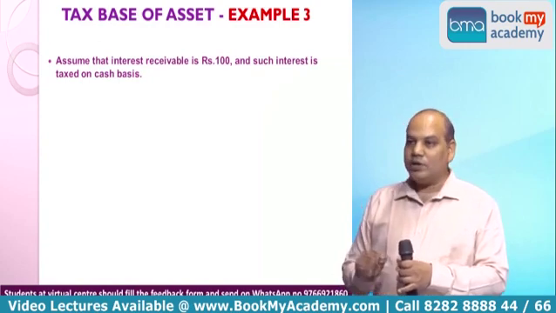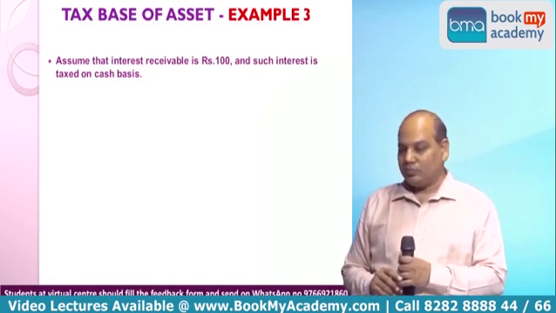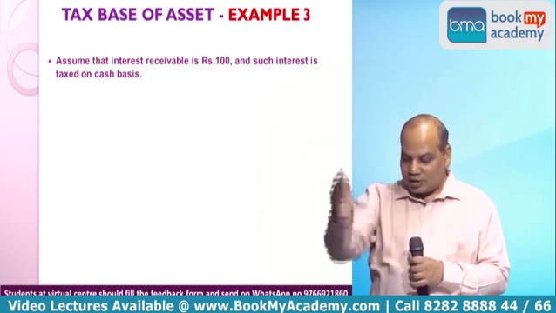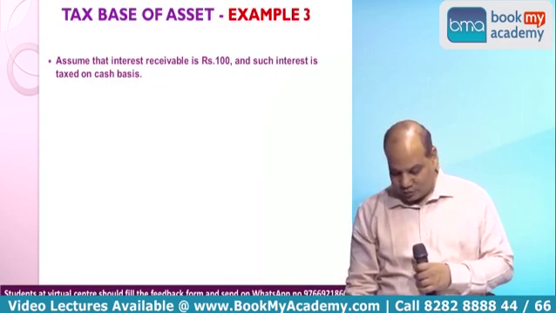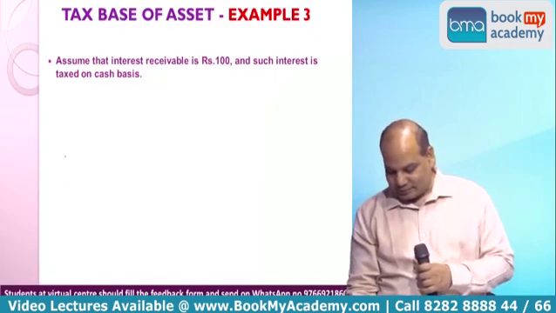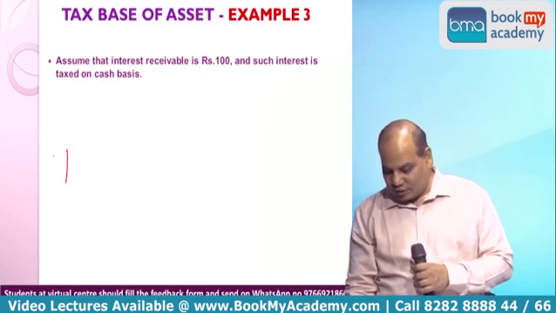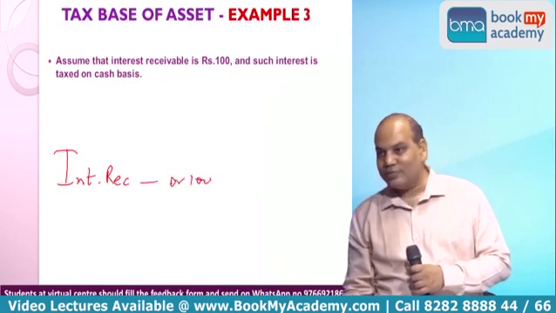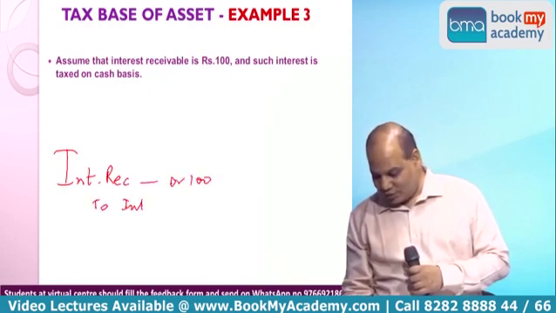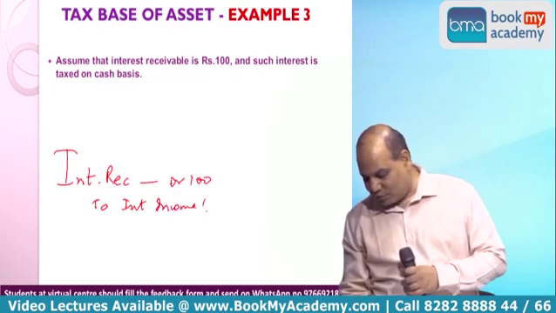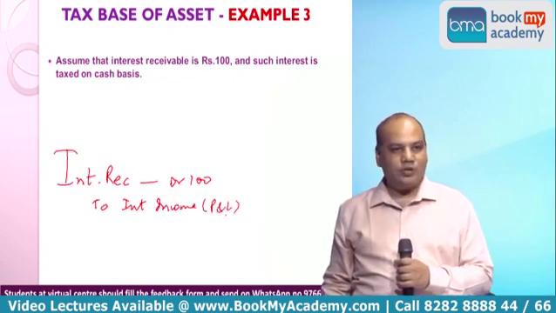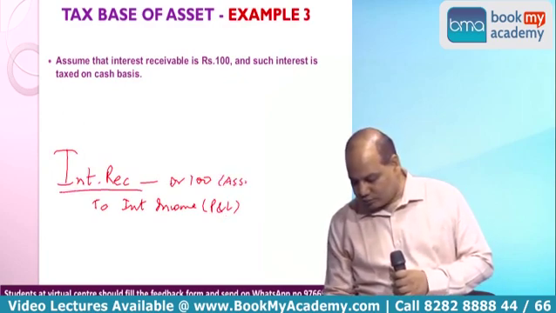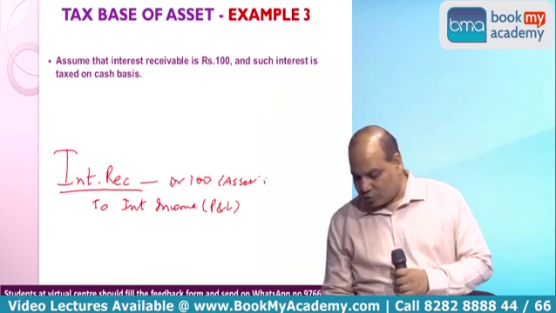Assume that interest receivable is rupees 100. Entry for interest receivable in the books of account. Interest receivable account debit, amazing. Debit 100 to interest income. And interest income will be shown in profit and loss account, credit side. Interest receivable is your asset. So this is the asset in books of account.